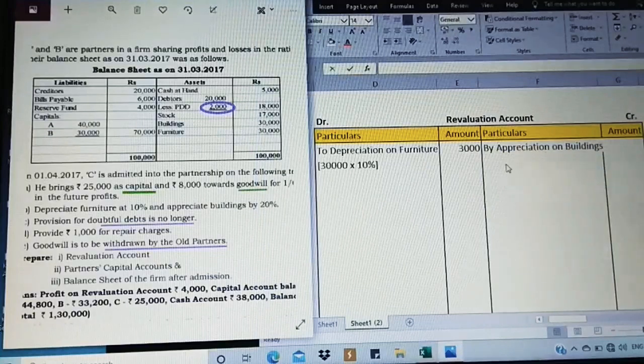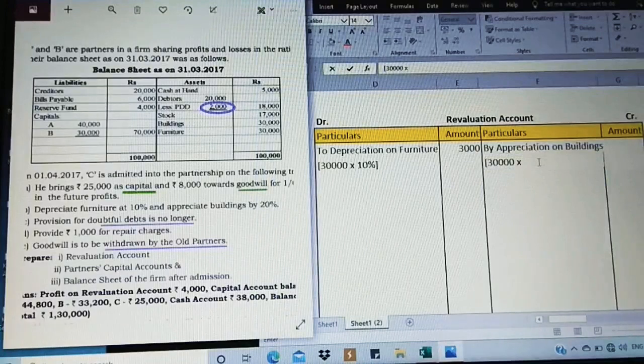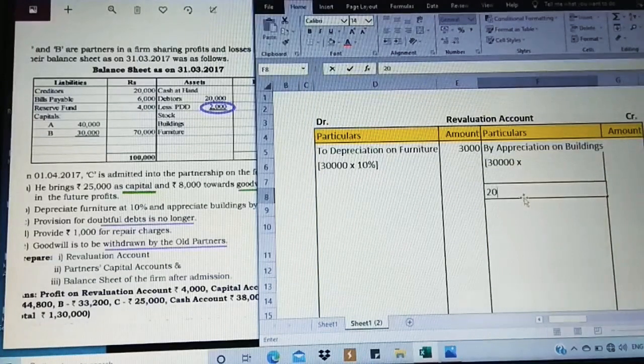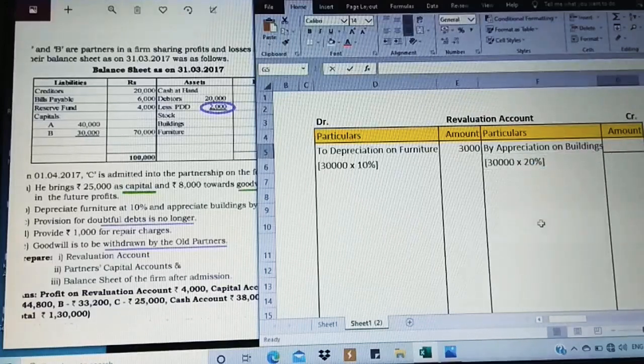Again, it is the same 30,000 for both. So 30,000 into the percentage given here, which is 20%. The percentage has a change, 20%. So I get 6,000 as appreciation on building.